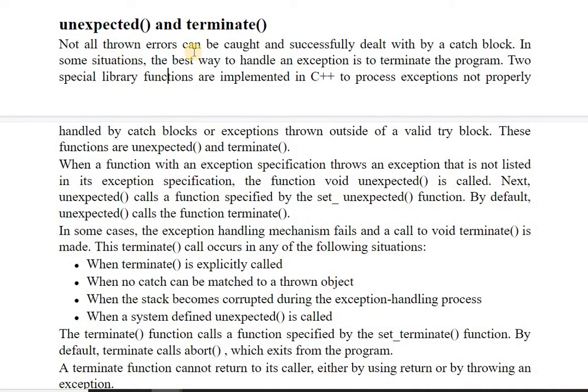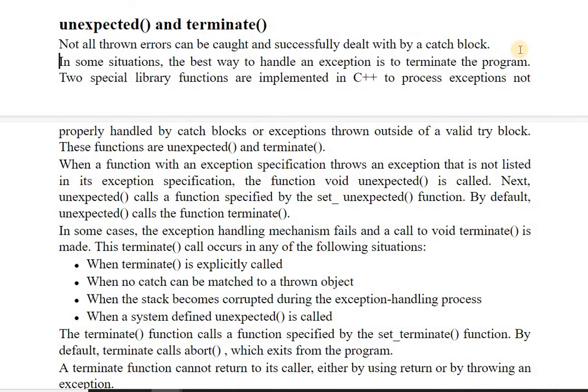Not all thrown errors can be caught and successfully dealt with by some catch block. In such situations, the best way to handle an exception is to terminate the program. कुछ situations में हमें program terminate भी करना पड़ जाता है जब ये possible नहीं होता that program with the help of that catch block can handle that exception properly. So unexpected and terminate, दो special library functions हैं हमारे पास जो कि इस काम में help करते हैं.